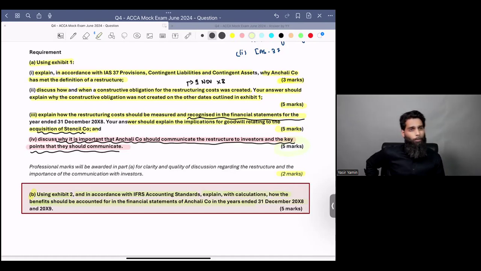Based on the feedback of one of my students, this part was there in the mock examination, and at least the B part was also tested in the real exam. So this is the kind of question you get in your exam. This is an officially published ACCA question. Do you think you can do this? Yes, you can do this. You need to have that confidence. It's just a matter of time. You need to have that knowledge first.